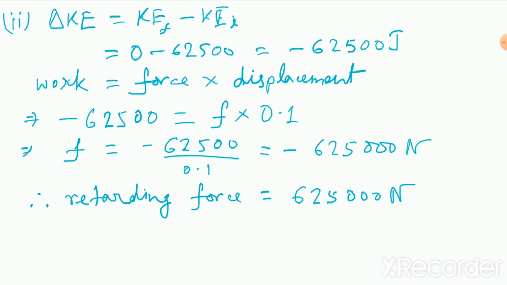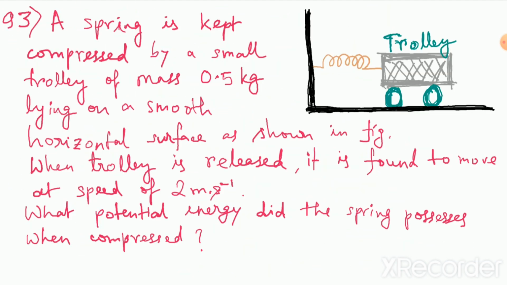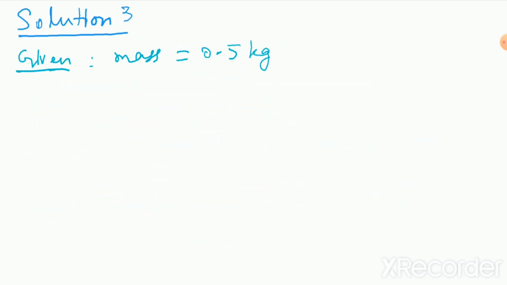So what is the given information here? Given is the mass of the trolley. So mass of the trolley is 0.5 kg. And what is the value of the speed? 2 meter per second. So speed is equal to 2 meter per second.